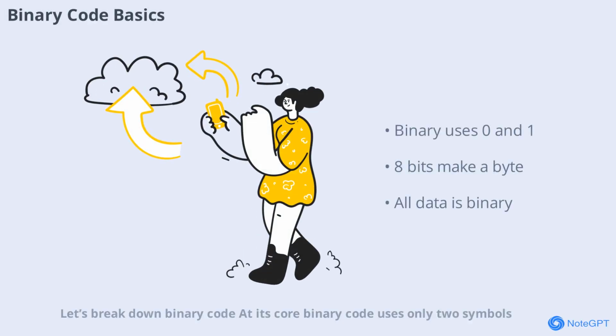Let's break down binary code. At its core, binary code uses only two symbols, 0 and 1. Each digit is called a bit, and a group of 8 bits forms a byte. Computers use these bits to represent everything: numbers, letters, images, and even sounds. For example, the letter A in binary is 1000001. By combining different patterns of zeros and ones, computers can store and process all kinds of information. Understanding binary is key to understanding how machine language works, as every instruction and piece of data is ultimately represented in this simple, yet powerful format.